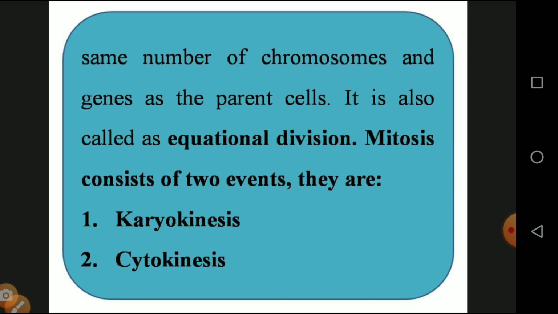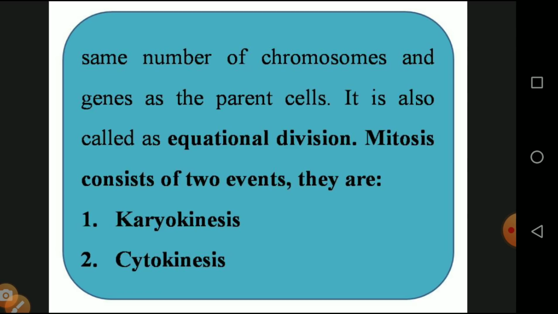Mitosis consists of two events: one is called karyokinesis, and the other is called cytokinesis. Karyokinesis means the chromosomes undergo division. Cytokinesis means the cytoplasm undergoes division following the nucleus.